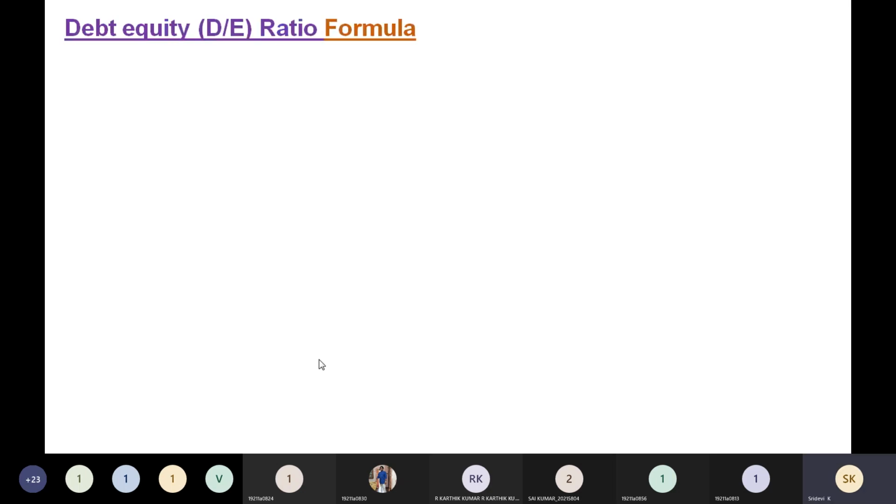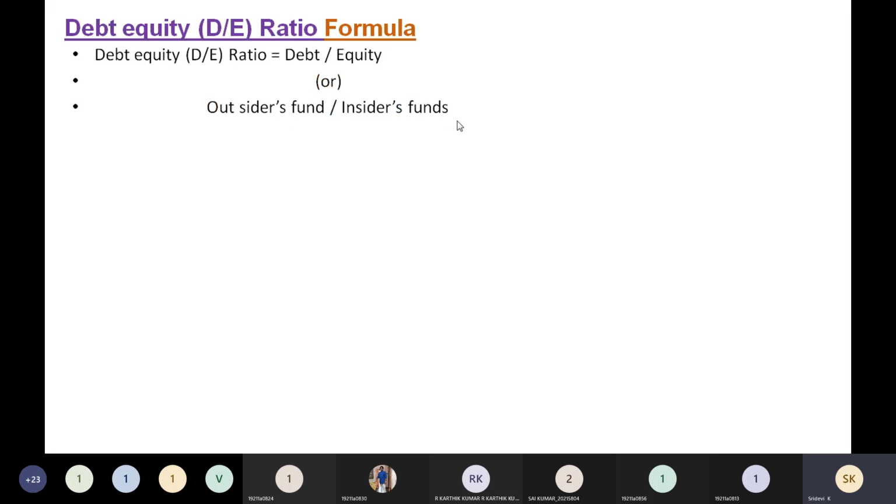To apply the debt equity ratio, let us do a small problem. Before that, I am giving you the formula. Debt equity ratio is equal to debt divided by equity. Simple, the name itself gives the formula. So debt divided by equity, or you can also take it as outsiders funds divided by insiders funds.